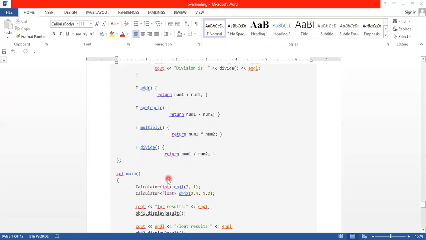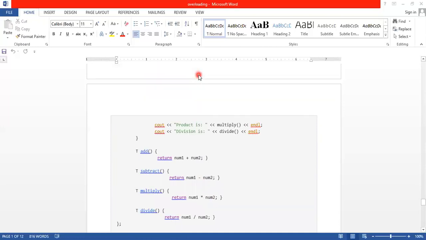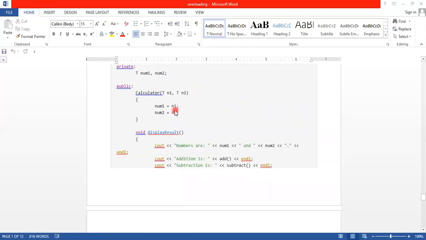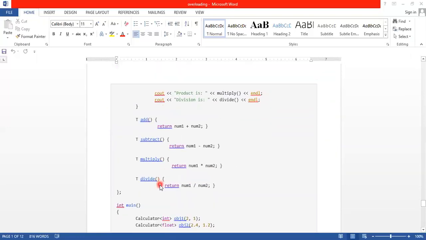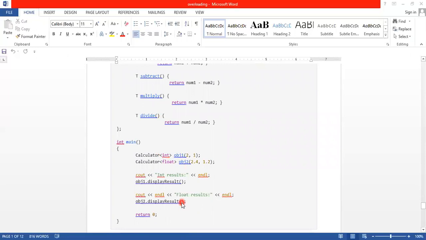Here we define the data type int, then object 1 with values 2, 1. Like that for float, object 2, so 2.4, 1.2, these values are passed here. Like that divide. So here we display all these values.